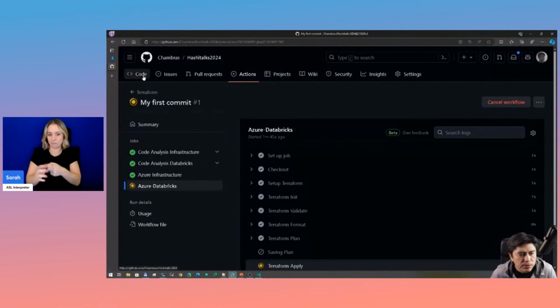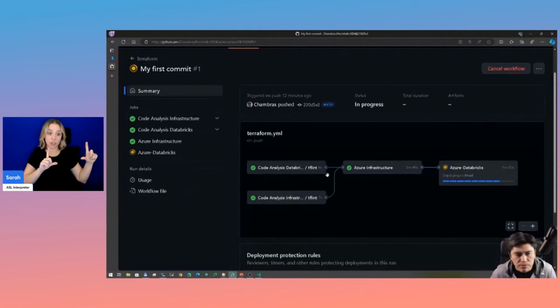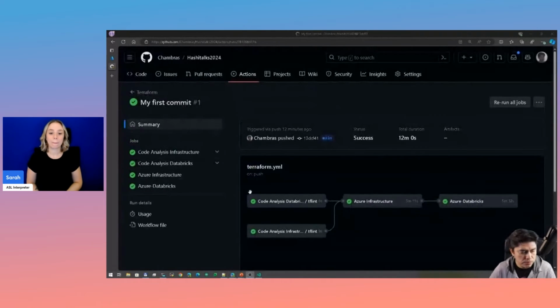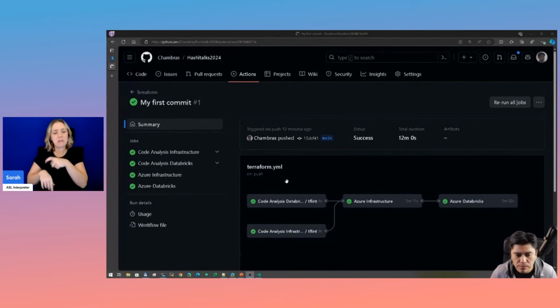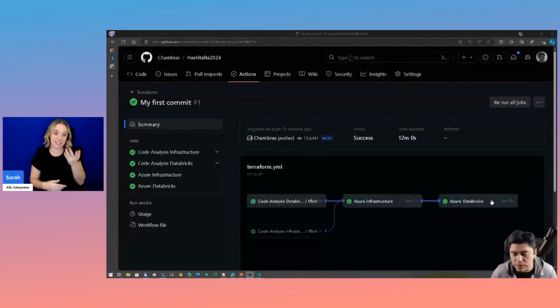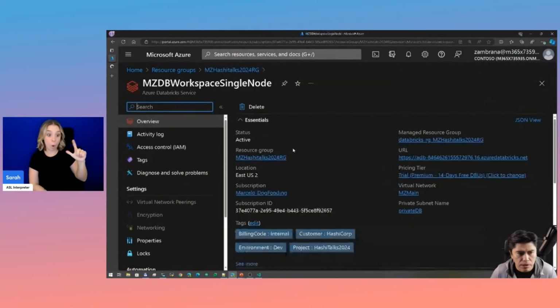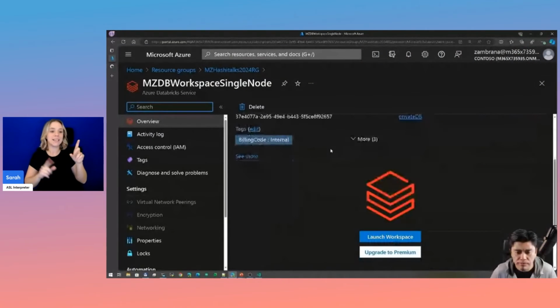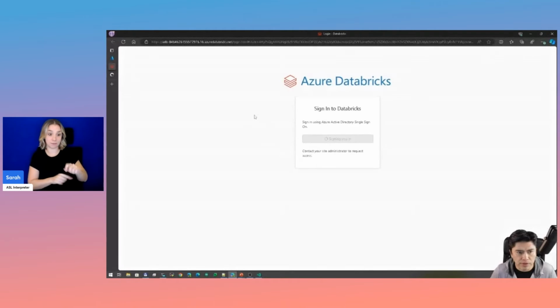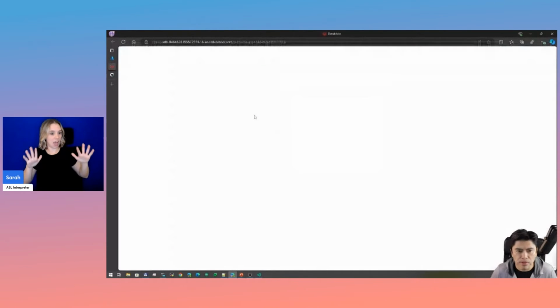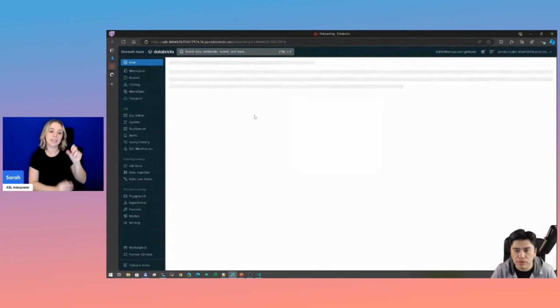And if we go to here, we can see that it's pretty much done. So it took some time, but it finally finished. As you can see, the whole pipeline is green, and it finished applying everything. If we go back to the portal, we can get into the Databricks workspace. And the good thing is that since it is deployed within Azure, it's single sign-on. You don't need another set of credentials.